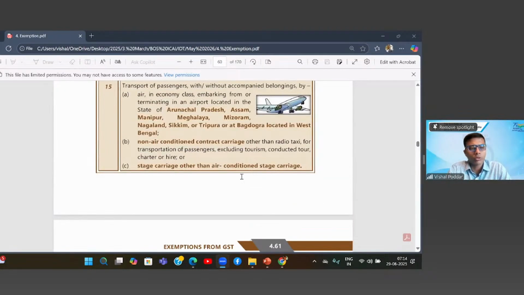Now, both clauses B and C are covering all the day-to-day transports. And as I mentioned, we want to give this facility only to the common man's transport service.